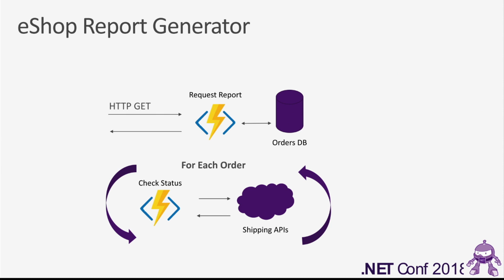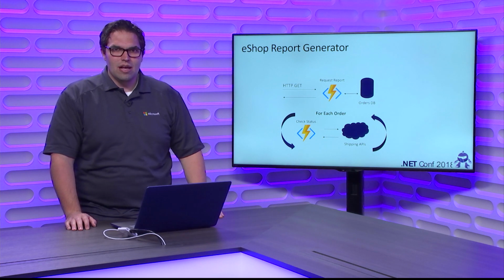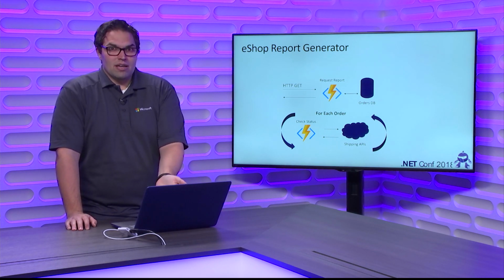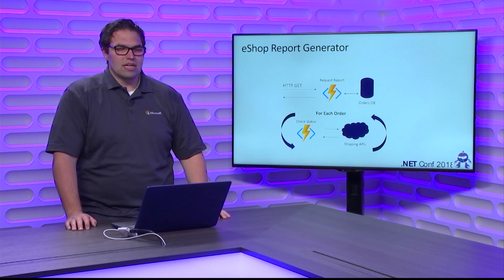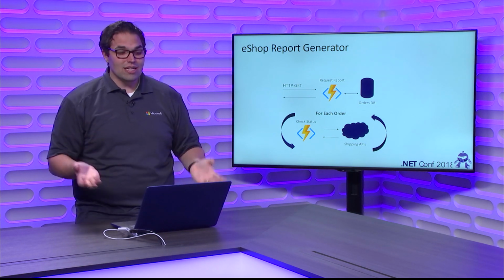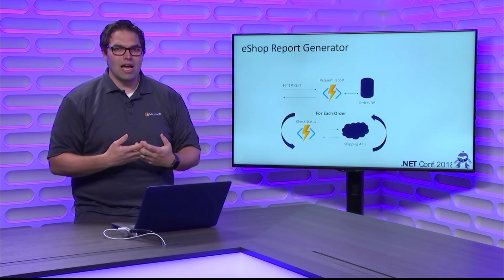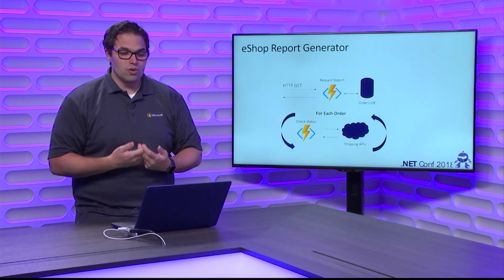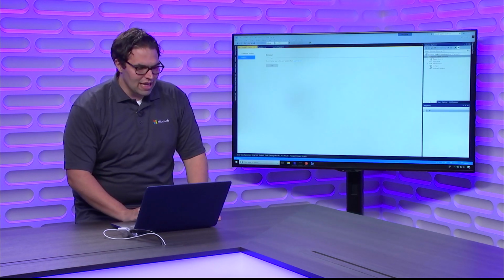If I just try to write a single C# application, it's very possible that this thing's going to take 2 hours to run. It's got to make all of these individual calls. I can't just write that as an Azure function and publish it to the cloud as is. So that's where I'm going to bring in durable functions to help orchestrate these different calls, parallelize the work, and do it all for me.